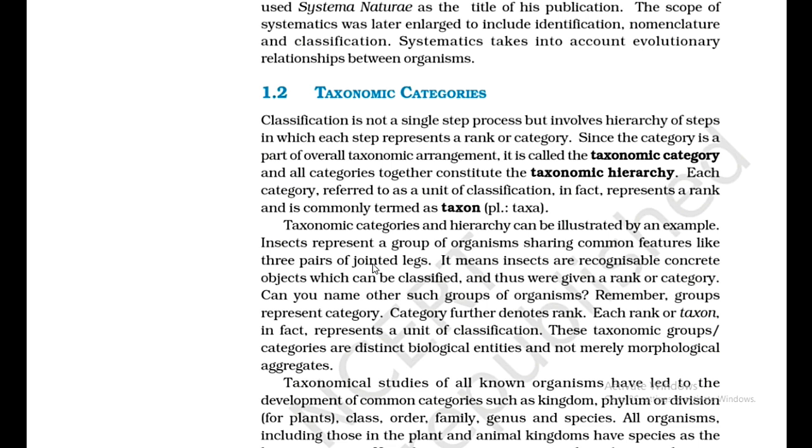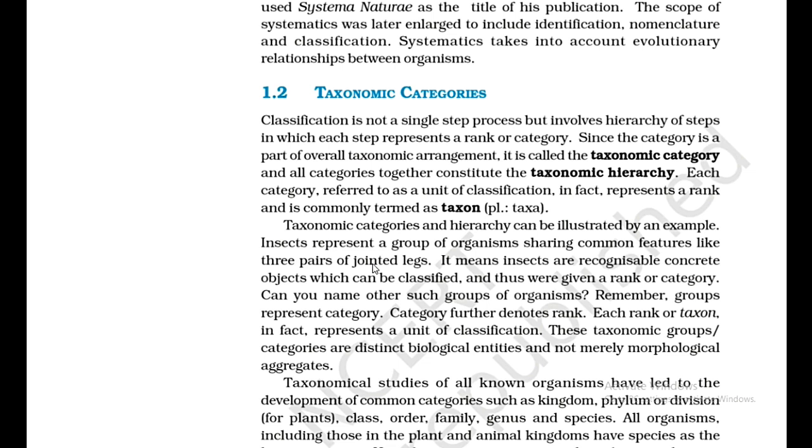Insects represent a group of organisms sharing common features like 3 pairs of jointed legs. It means insects are recognizable concrete objects which can be classified and thus were given a rank or category. Can you name other such groups of organisms? Remember, groups represent category. Category further denotes rank. Each rank or taxon, in fact, represents a unit of classification.